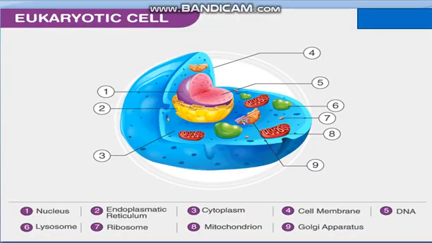This is the diagram showing the structure of the eukaryotic cell. First of all, this is the nucleus, then this is the endoplasmic reticulum, then this is the cytoplasm, and then this is the cell membrane which surrounds the cell. Then comes the DNA inside the nucleus, then there are lysosomes, then ribosomes are present in the cytoplasm, then mitochondria is also present, and then the Golgi apparatus is also present in the cell. So these are the highly developed cells, which have a true nucleus.